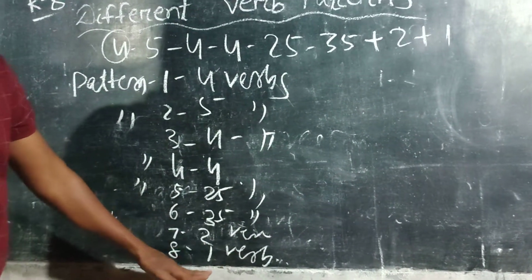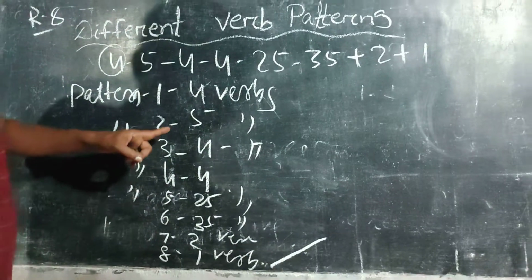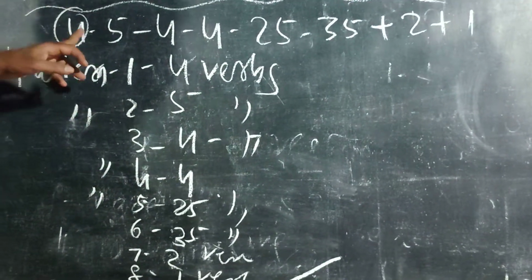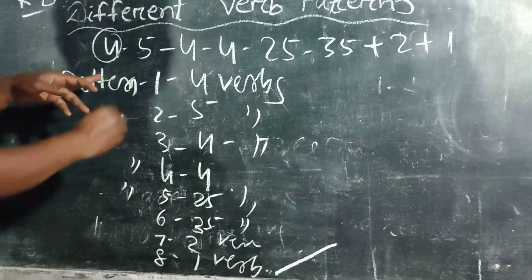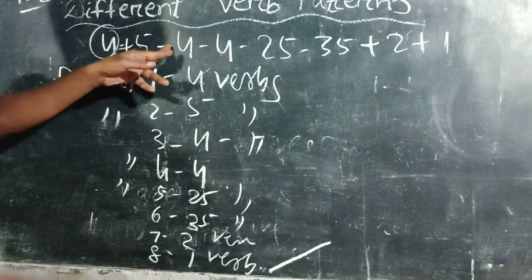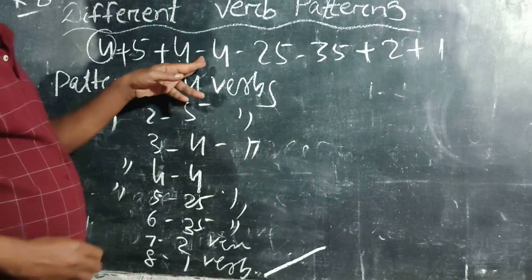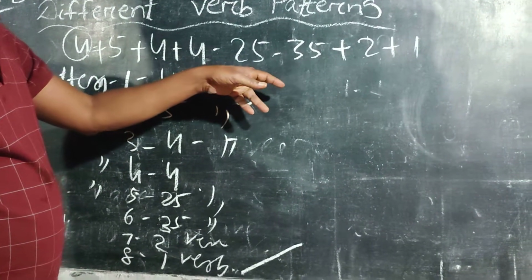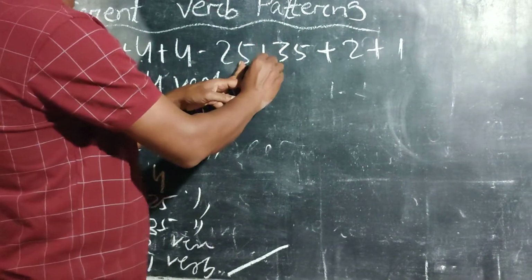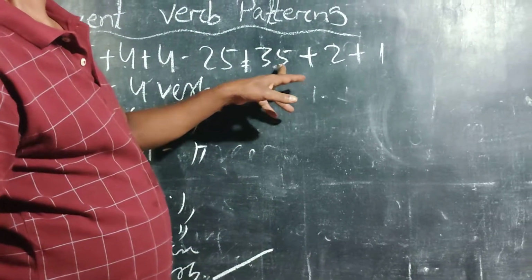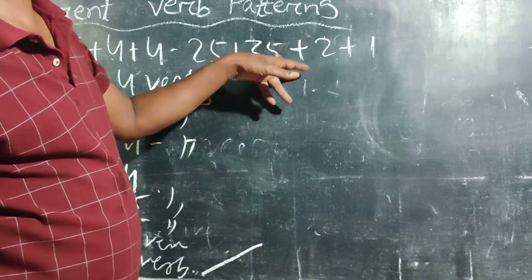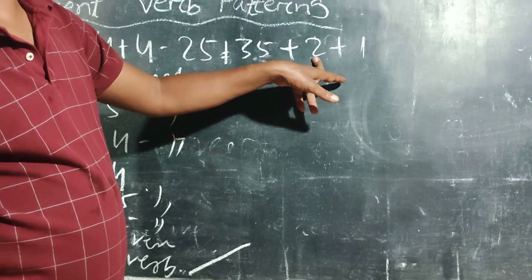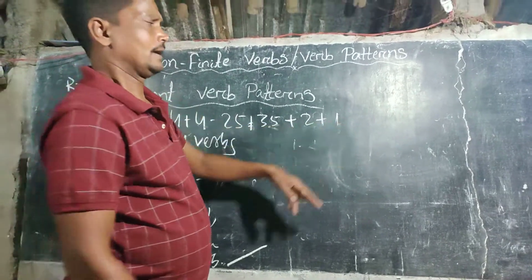And I can make a calculation of these verbs. The total calculation: 4 plus 5 is equal to 9, plus 4, 13, plus 4, 17, plus 25, 42. 42 plus 35, 77, plus 2, 79, plus 1, 80 verbs.